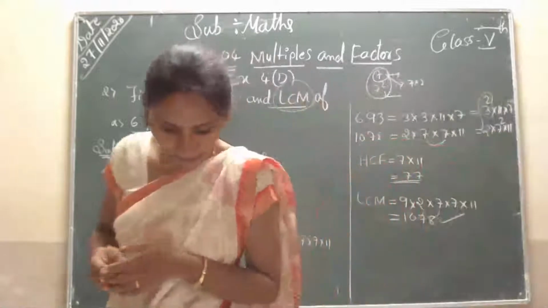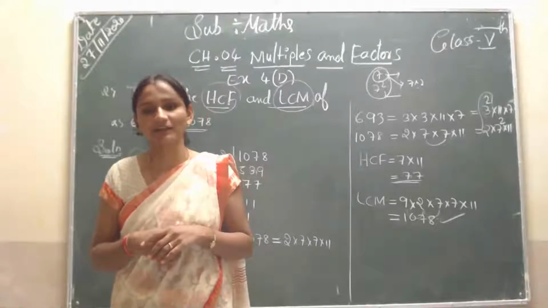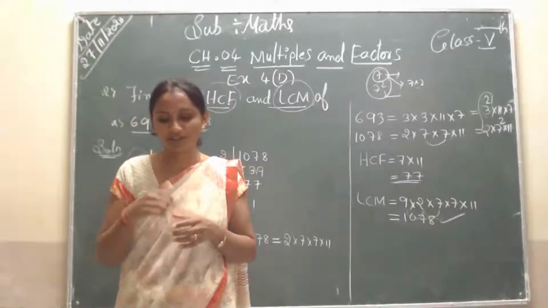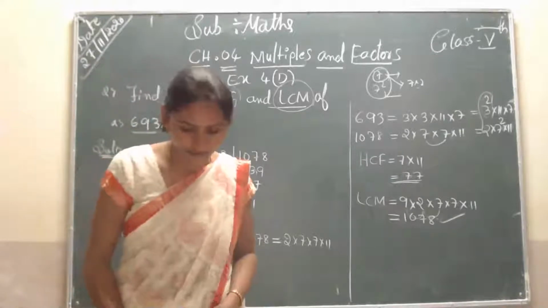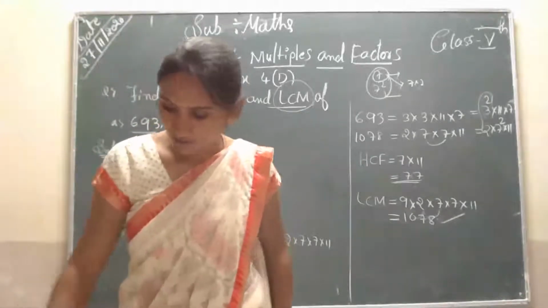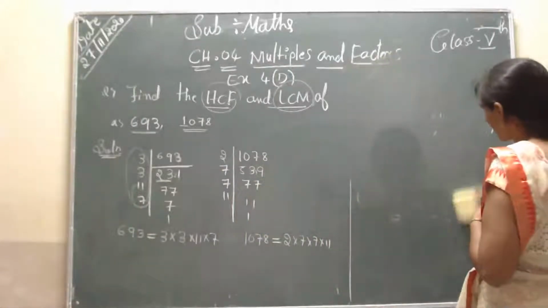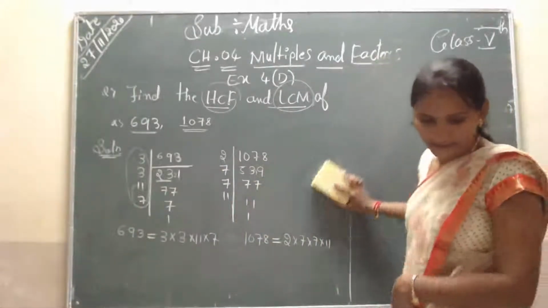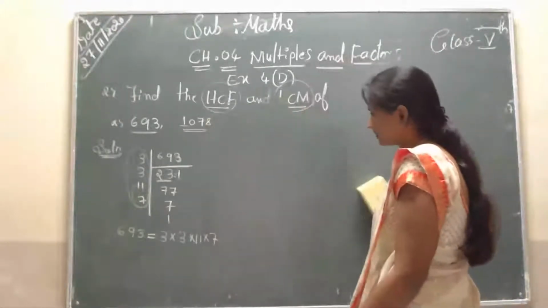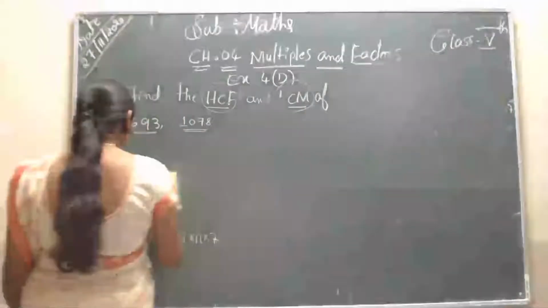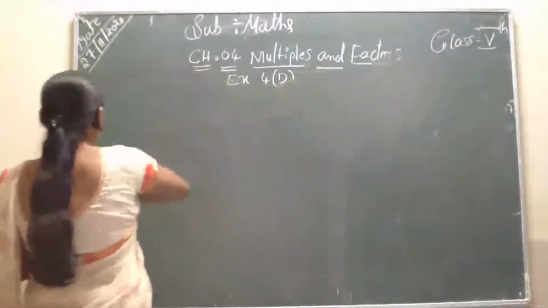So this is the second method. Now I will solve one problem in the second method. The remaining problems you have to solve on your own, students. The remaining problems I will give as homework. Okay, so next, the third question. Can you observe, students, that it is a word problem? In the next method, A is already solved, and B, C and D are homework. I will solve one with the same method, because it is the same method.